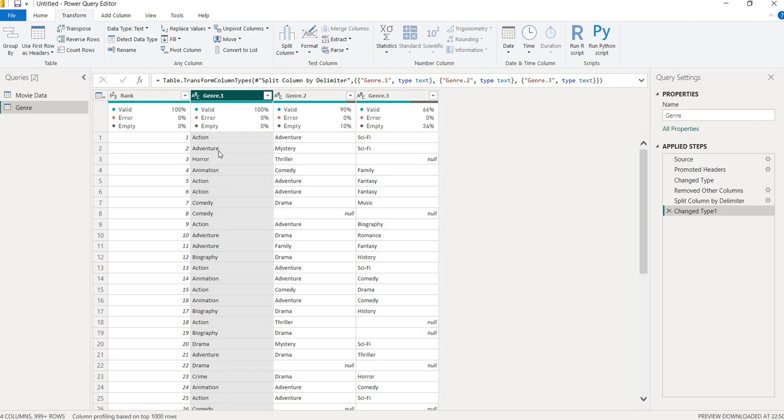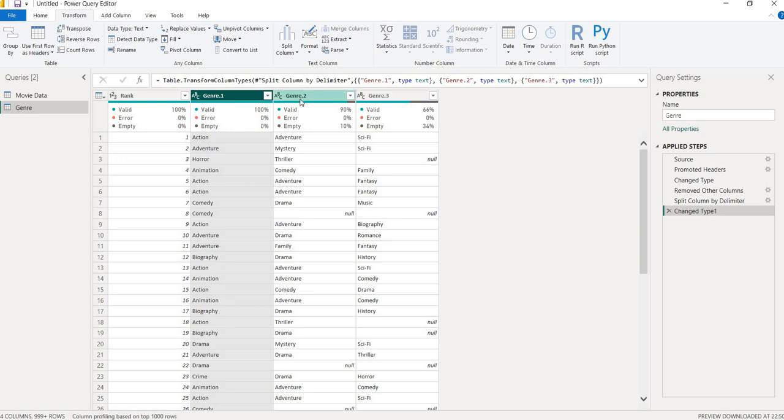So action, adventure and sci-fi will come in the first three rows, instead of the first three columns. I will change the direction so that everything is in one column, and during the measures for calculating the average rating for adventure, we will combine all the adventure together. Here I cannot do that. It is not possible for me to do that row wise.